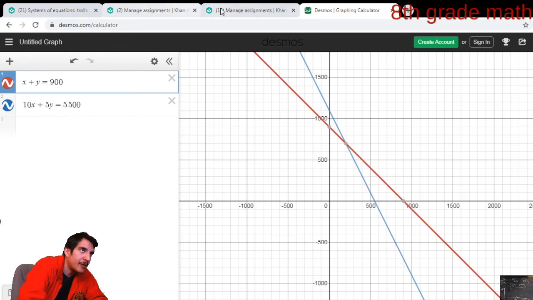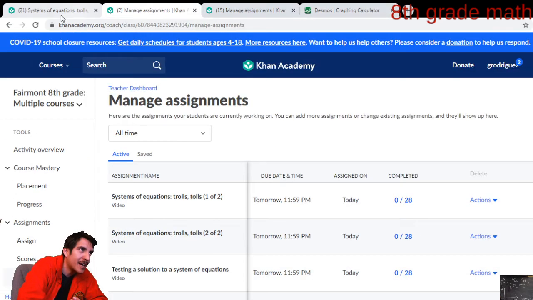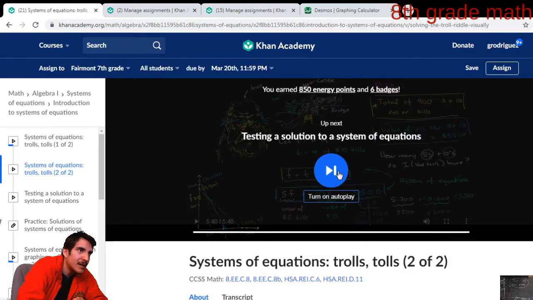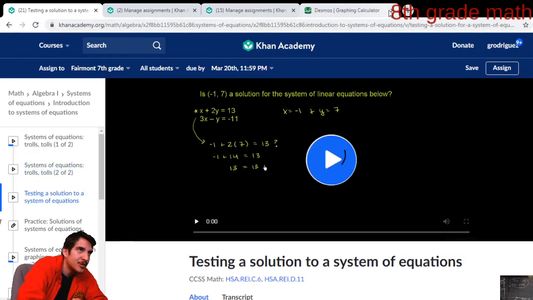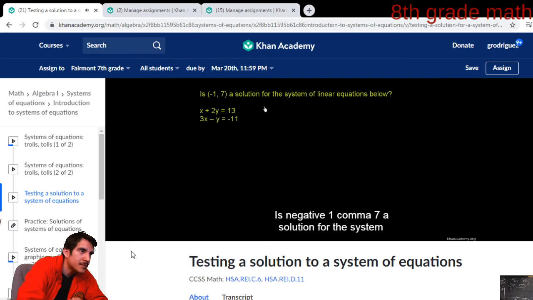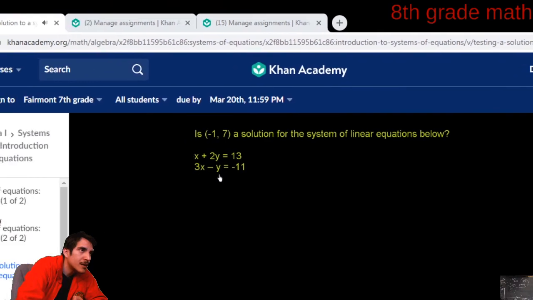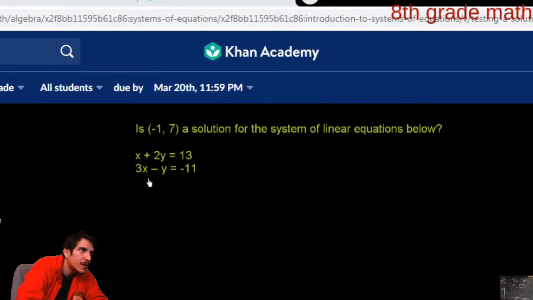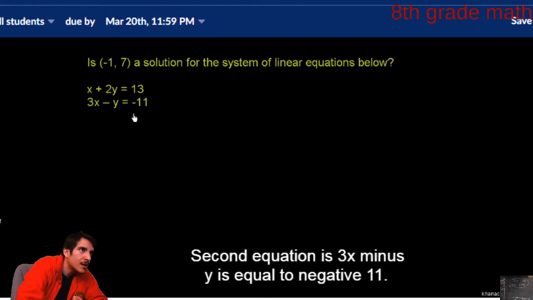So anyway, let's move on with the next part of the assignment. Let's hit testing the solutions. Is negative 1 comma 7 a solution for the system of linear equations below? The first equation is x plus 2y is equal to 13. The second equation is 3x minus y is equal to negative 11.